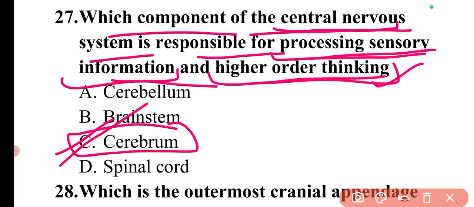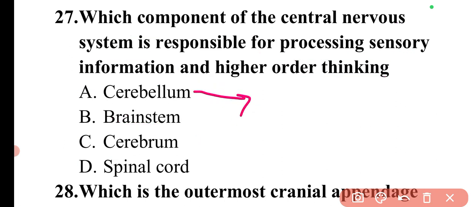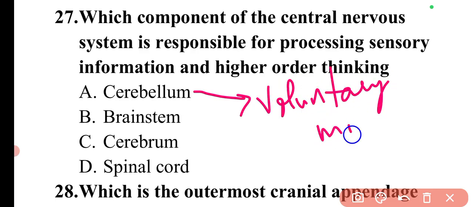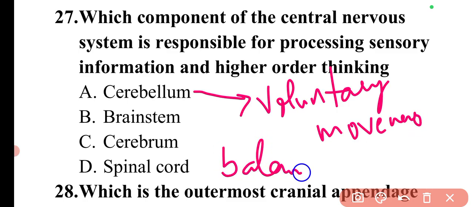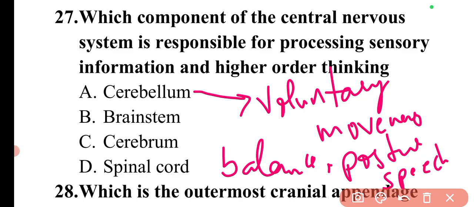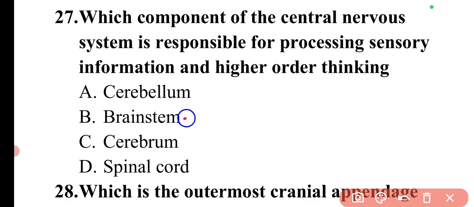Apart from the cerebrum, if I talk about the cerebellum, the cerebellum is basically involved in voluntary movements. It is involved in maintaining balance, posture, and speech. These are the different functions of the cerebellum, which is another part of the brain. Then the other part is the brainstem.